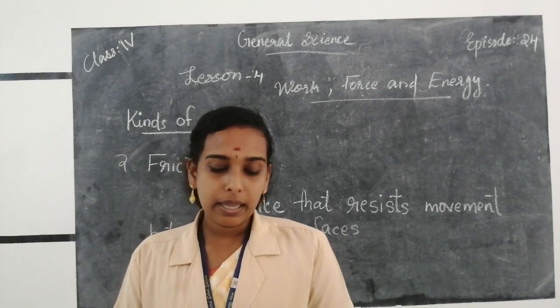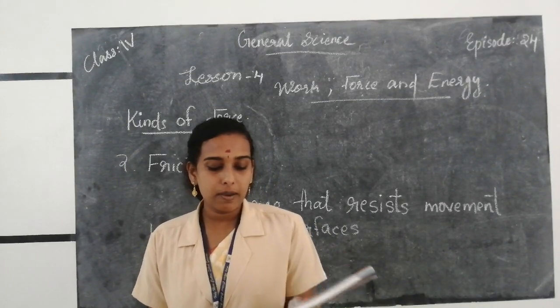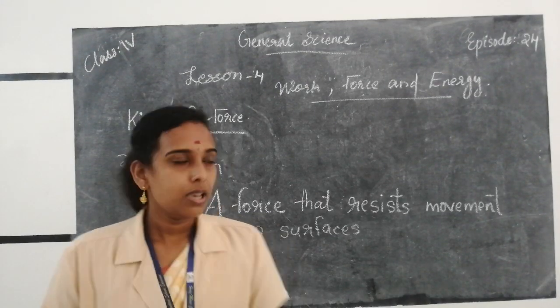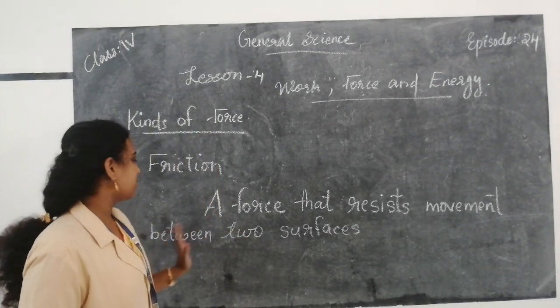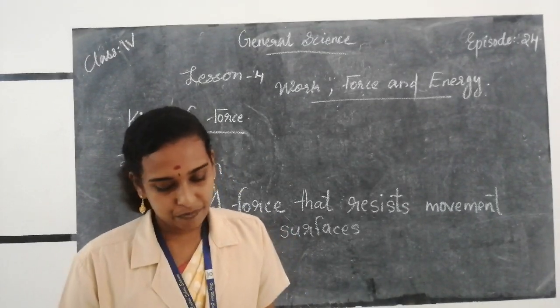Friction can be increased by making grooves and ridges on a surface. It can be reduced by oiling the surfaces, etc. So friction means a force that resists movement between two surfaces is called the force of friction.